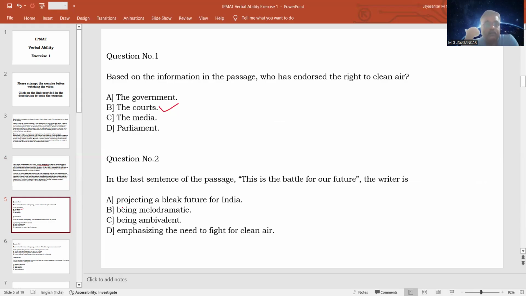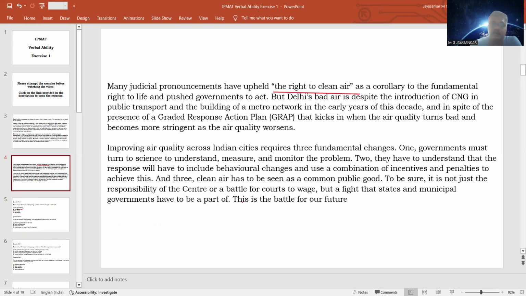That is the question. One option is projecting a bleak future for India. In other words, it says that the mood of the author is pessimistic, as if we are not going to be successful in getting clean air. Is it stated or is it implied? The author is not of the opinion that this is going to be a battle that we are going to lose. No, it's not stated in the passage. The passage says that the governments and all people involved should get themselves involved in fighting this problem, because it is a very serious problem that can affect our survival as well as our future. This is the meaning.